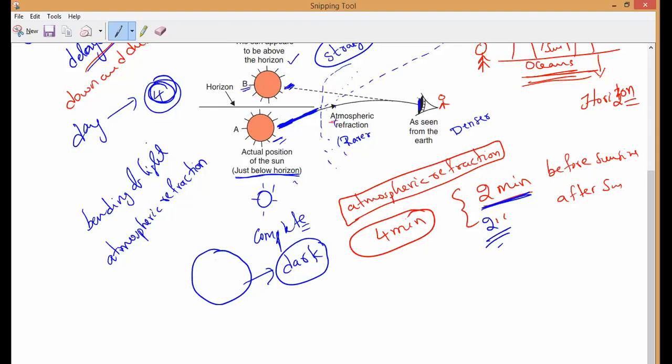When the sun is rising, what is the color of the sun? Light orange color. Is it yes or no? And during sunset also it appears orange in color. But at noontime, it appears white in color. So what is the phenomenon behind it and how is it happening? That is all we'll study in the next classes. That is what we call scattering of light. So we will study that in the next class.